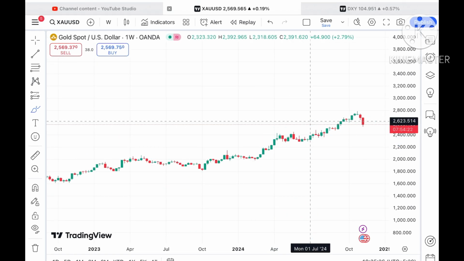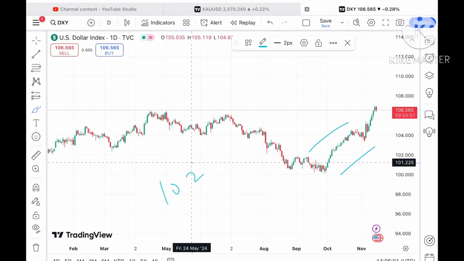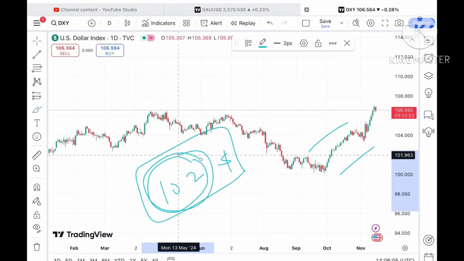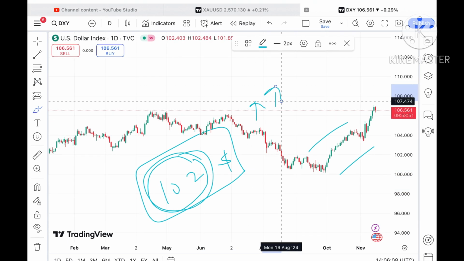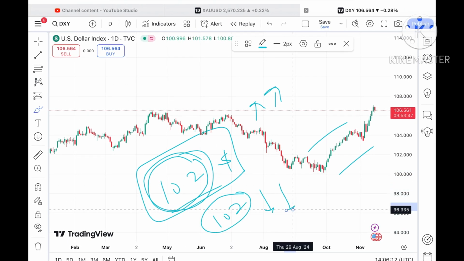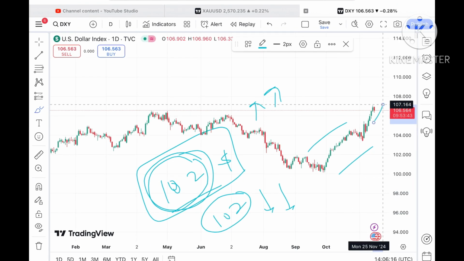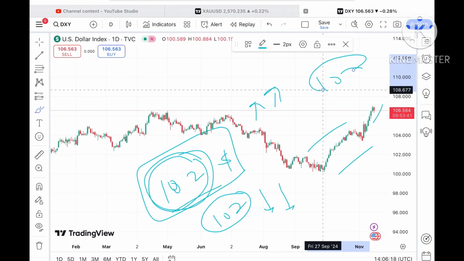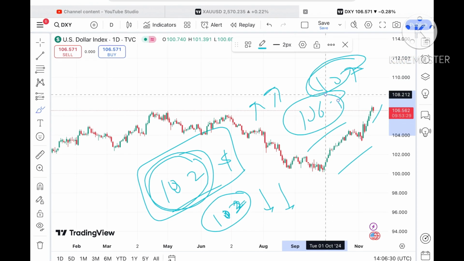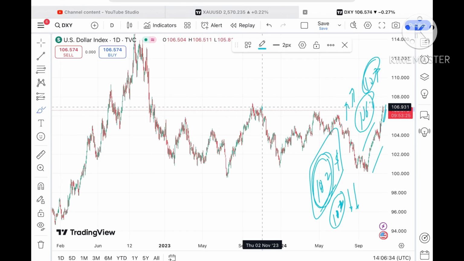If you look at the dollar index, you will clearly know that there is a continuous upside we have seen. I have clearly mentioned that the 102 level is a strong level. So if the price goes above a level of 102, there will be further upside, but if the price goes below a level of 102, we can see a further downfall. The price has already moved above a level of 107 and kept it, now trading at a level of 106.5, and chances are high of further upside movement because it has moved out of a big zone.